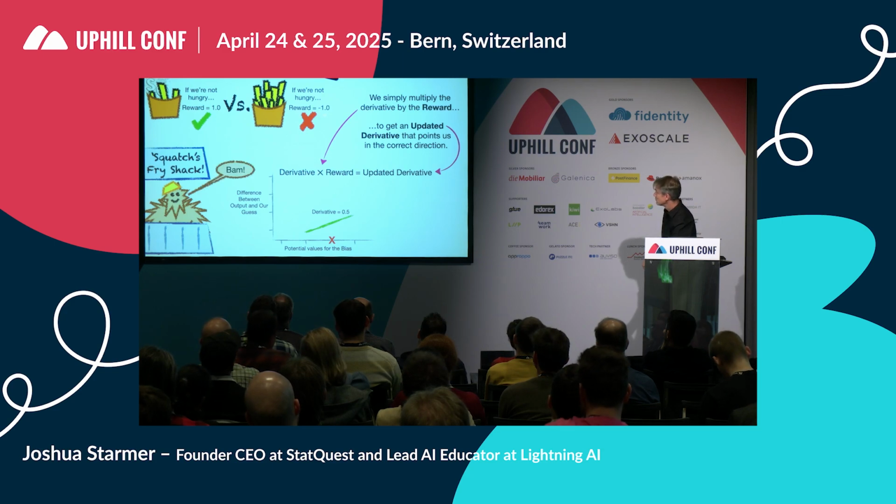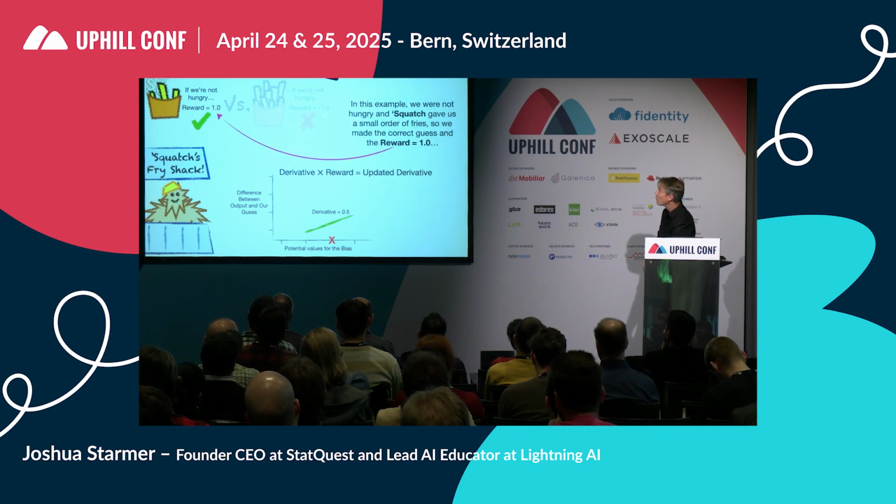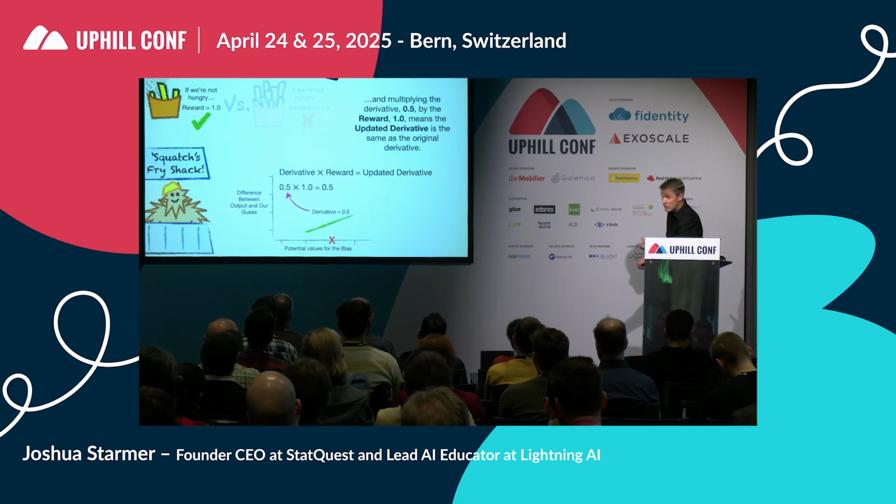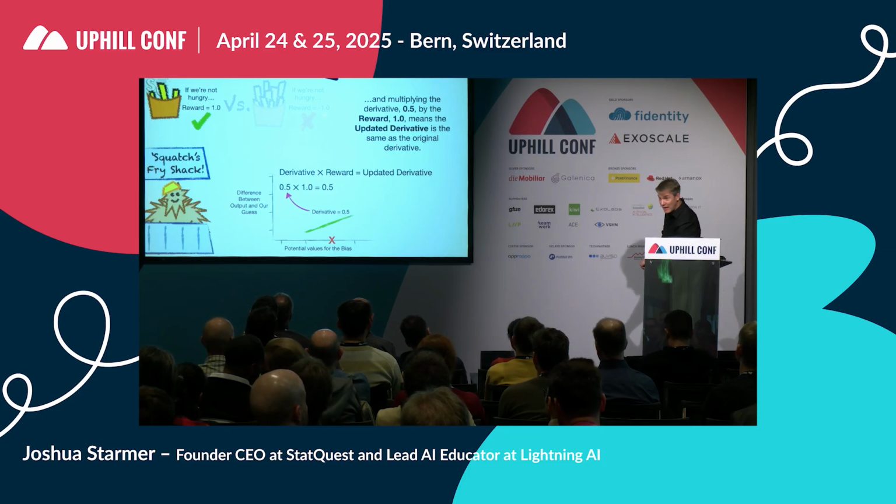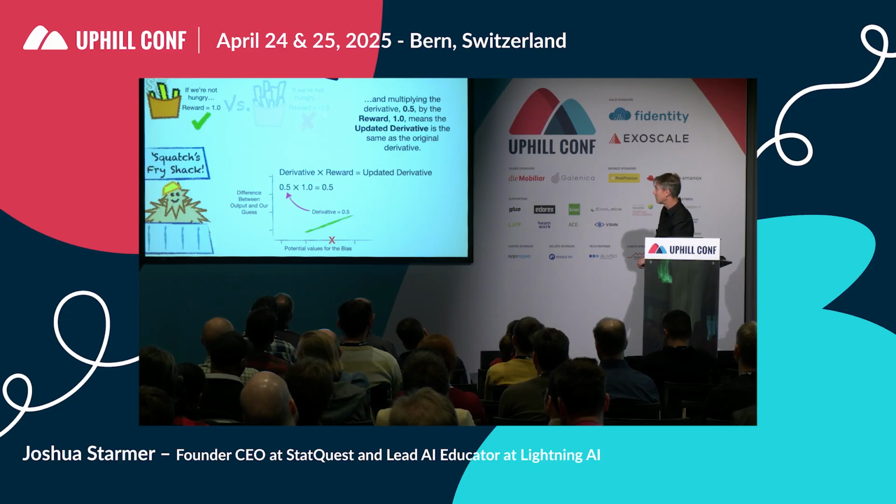Bam! In this example, we were not hungry, and Squatch gave us a small order of fries, so we made the correct guess, and the reward equals 1.0. And multiplying the derivative, 0.5, by the reward, 1.0, means the updated derivative is the same as the original derivative.